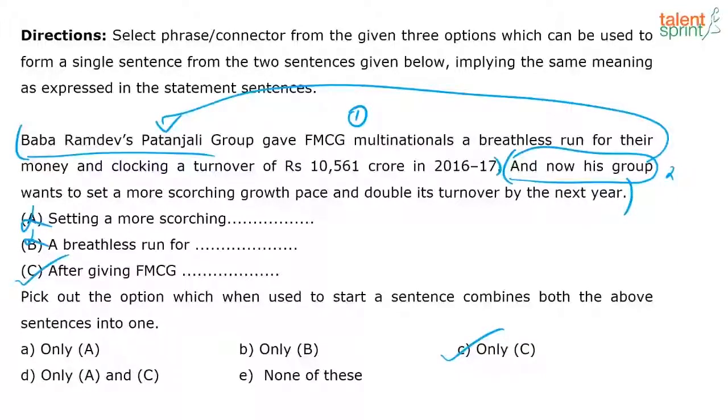Baba Ramdev's Patanjali group gave FMCG multinationals a breathless run for their money, meaning making it challenging for them, making it difficult for them, making it tough for them. Yeah. And now they want to set a more scorching growth pace and double its turnover by the next year. So it's a tough competition. Exactly. That's the exact meaning.